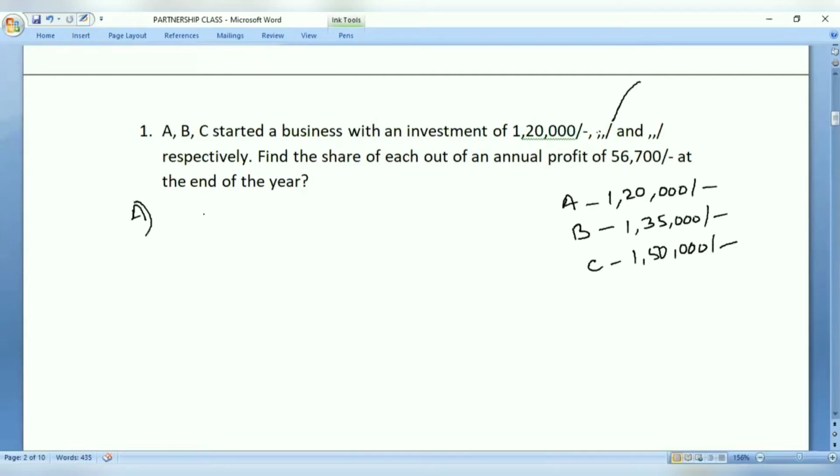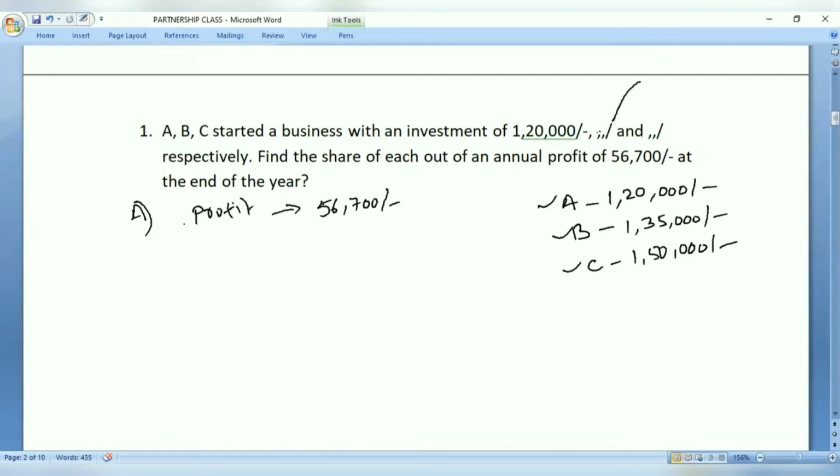Now, what is the profit at the end of the year? The profit at the end of the year is 56,700. There are three persons given, namely A, B, C. Everybody invested some amount of money. Here, the time period is not mentioned.